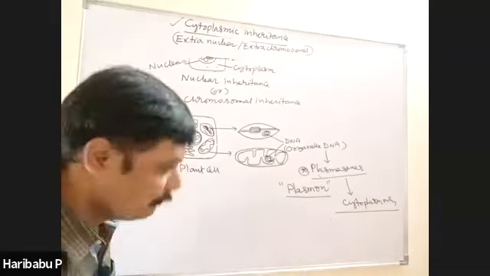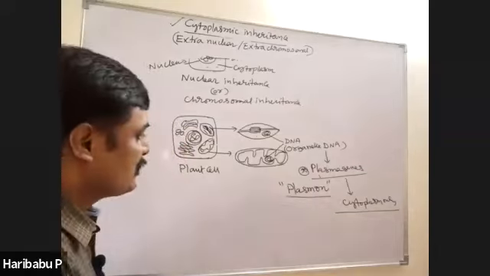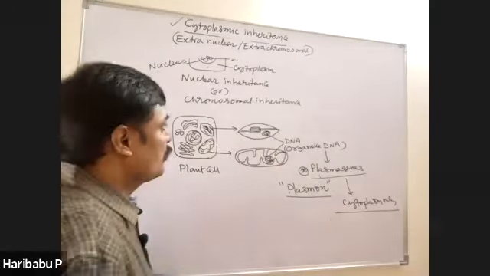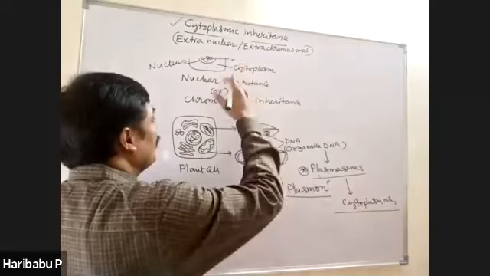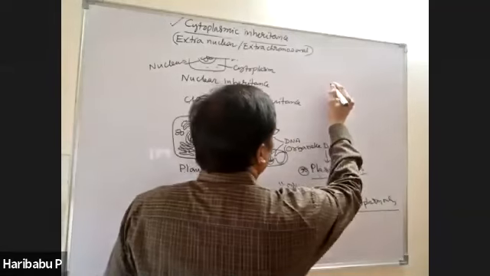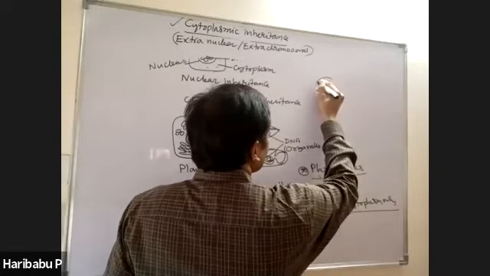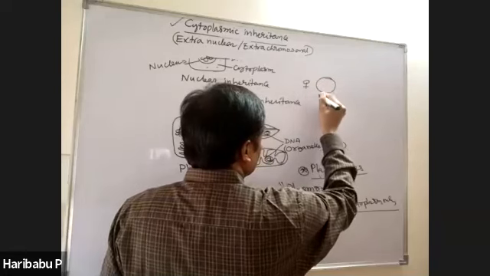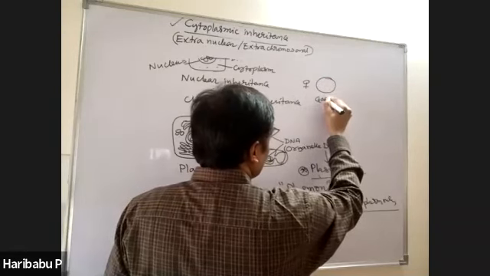And now the cytoplasm is transferred, and automatically the characters are also transferred, particularly this DNA, right here. Suppose this is the female gamete.